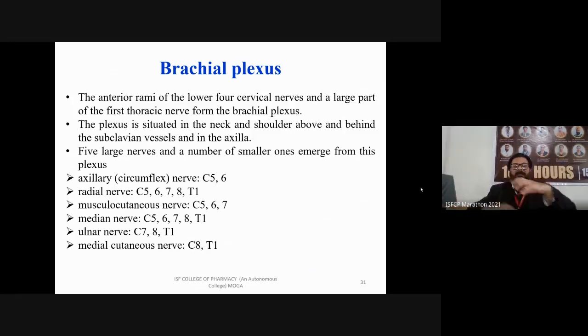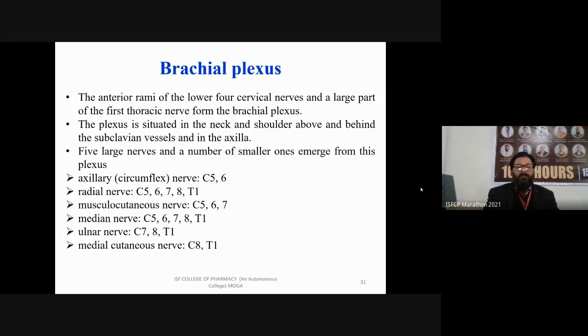These are the neurons that come out of your spinal cord and supply your hands. Second is your radial nerve. Radial nerve is originating from C5, C6, C7, C8 and T1.